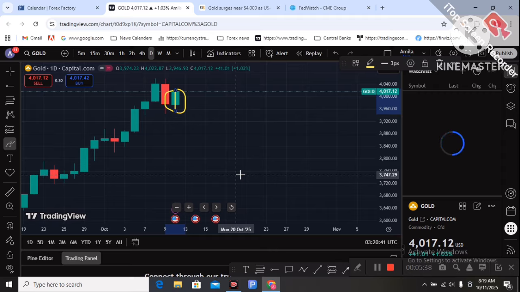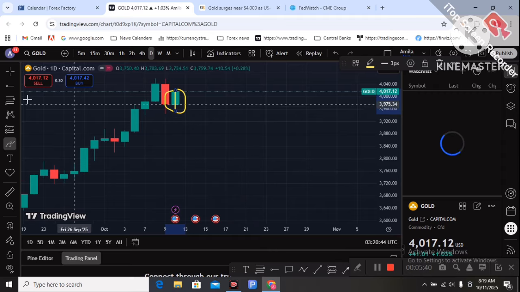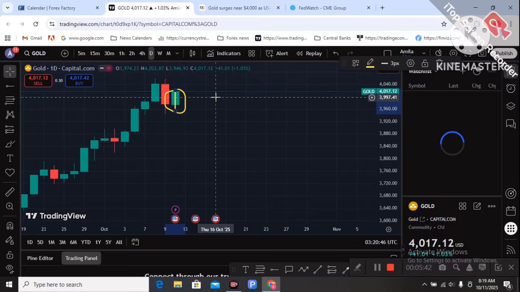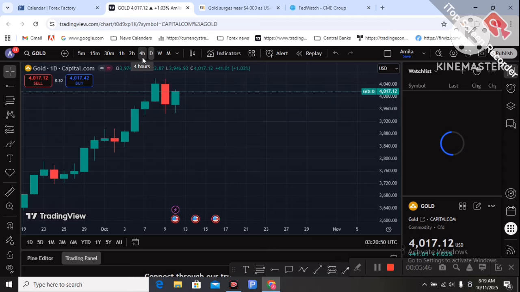Last Friday, buyers again pushed to the upside. Again buyers pushed the gold price to $4,000. Gold is still in an uptrend, and there is still gold price demand to the upside.